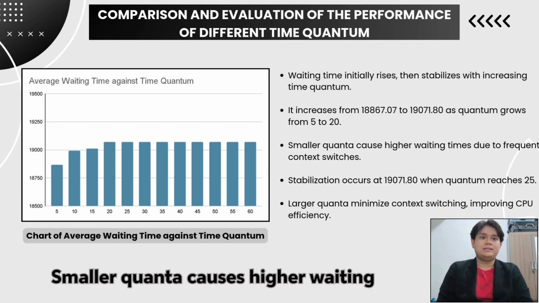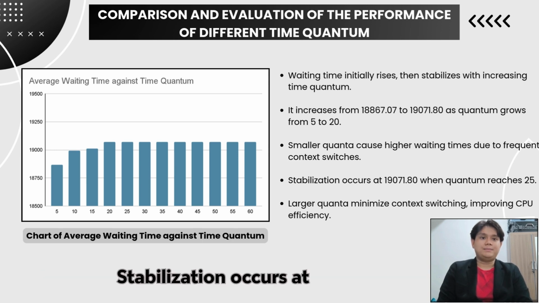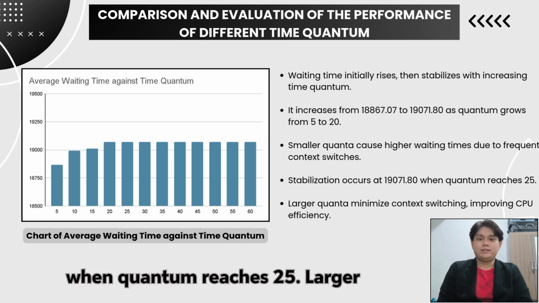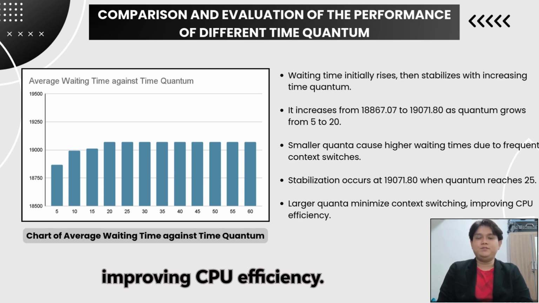Smaller quanta cause higher waiting times due to frequent context switches. Stabilization occurs at 19,071.80 when quantum reaches 25. Larger quanta minimize context switching, improving CPU efficiency.